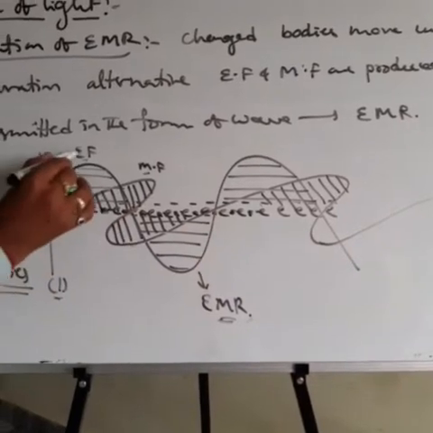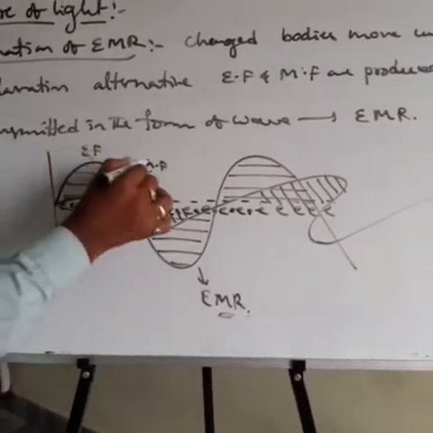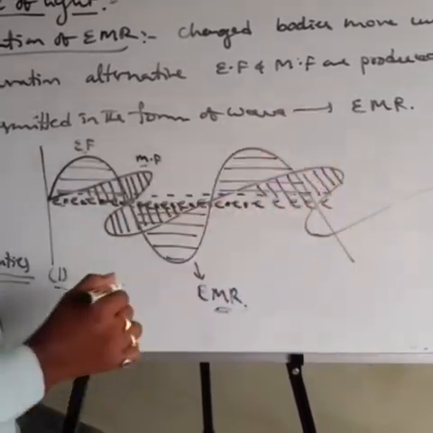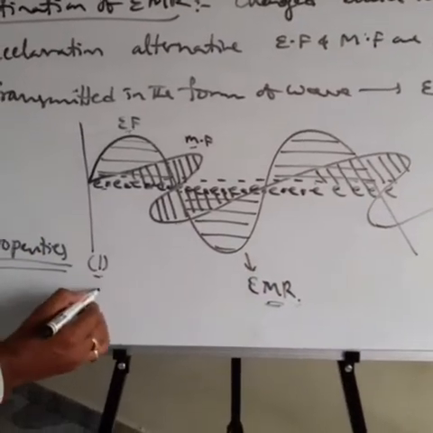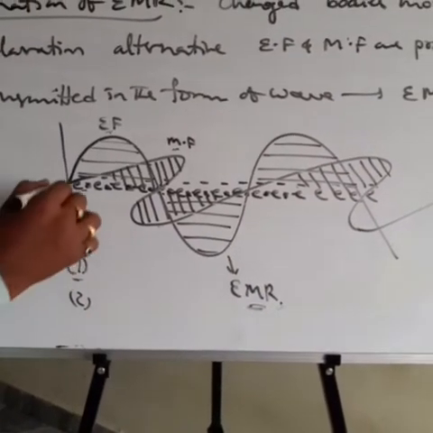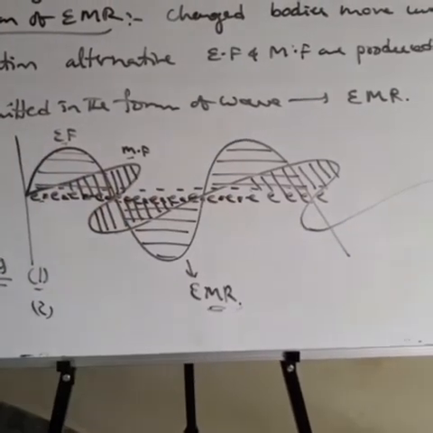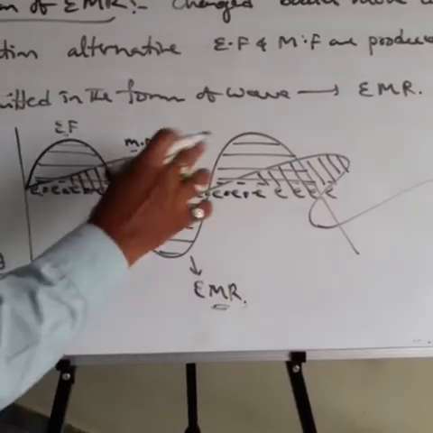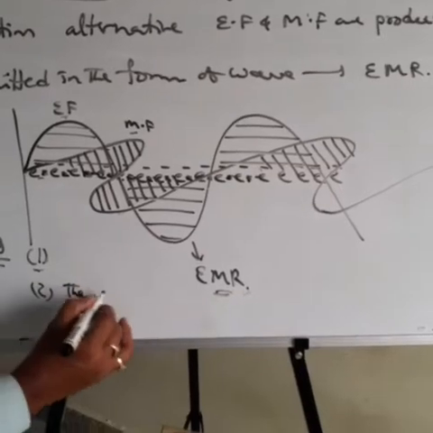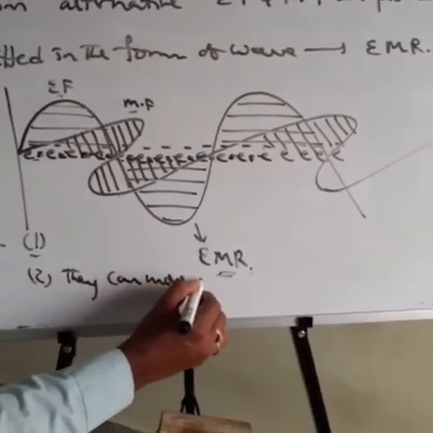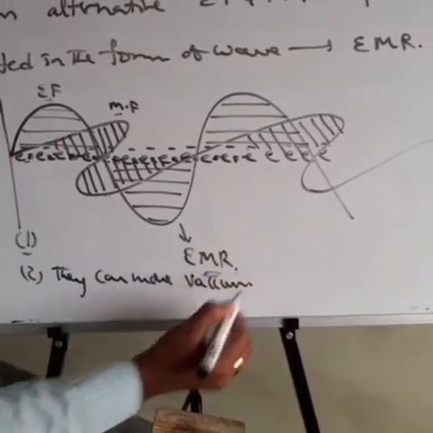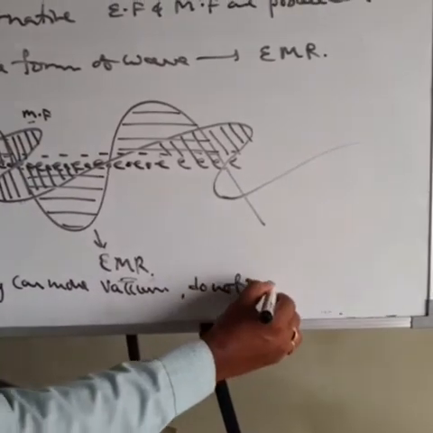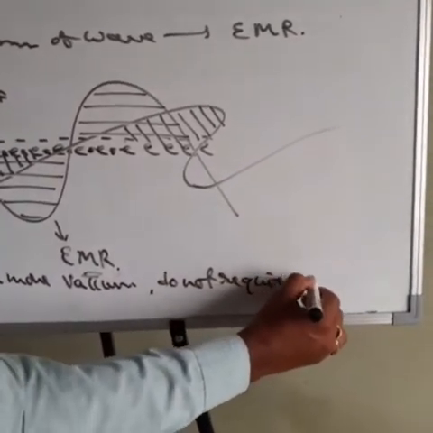Like that, the oscillating particles produce the electric field and magnetic field which are perpendicular to each other and also perpendicular to the direction of propagation of the wave. So that is the first point. Then the second point: electromagnetic radiations do not require any medium, because they can move in a vacuum also. They do not require any medium.